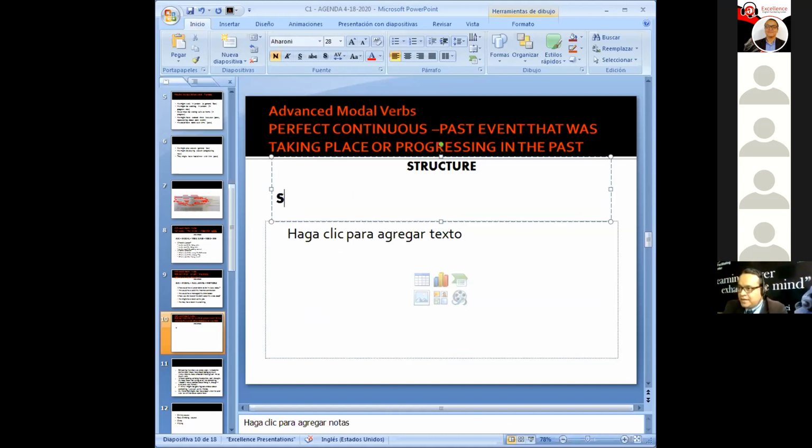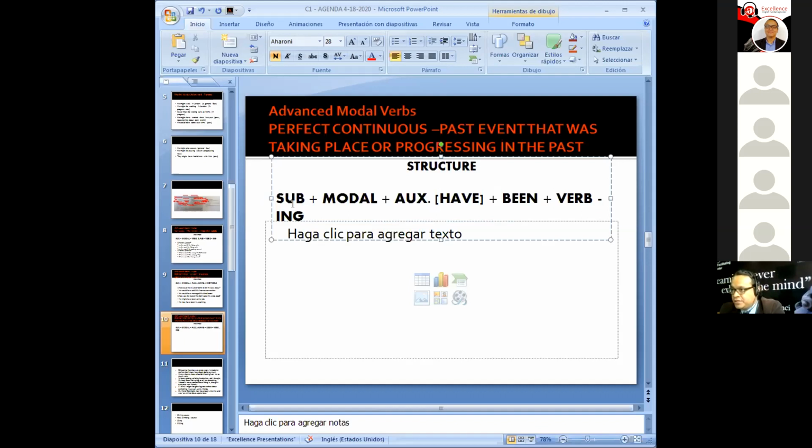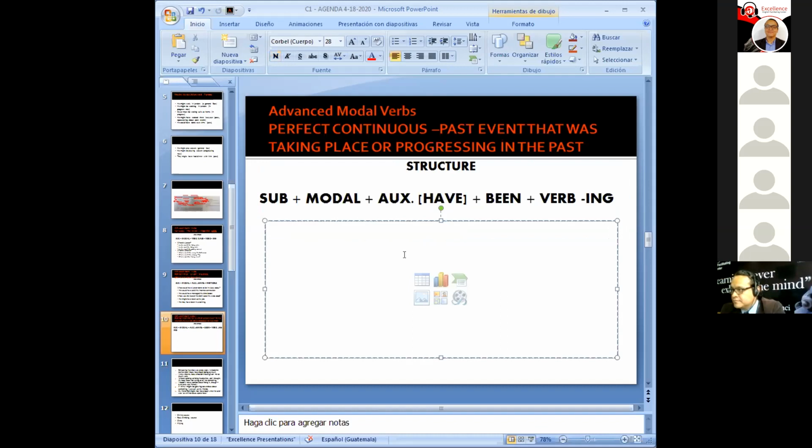We're going to use the subject. In between the subject and the auxiliary, what are we going to put? The modal verb. And that's the auxiliary. In this sense, we're still using have because it's perfect tense. Plus what? Been. I'm going to put been here by itself. This is constant. It doesn't change. All right? And here, always followed by the verb in the continuous, ing form. And that's your structuring. Okay?